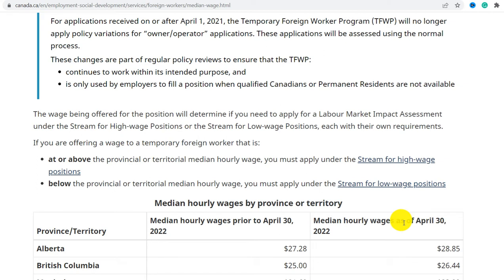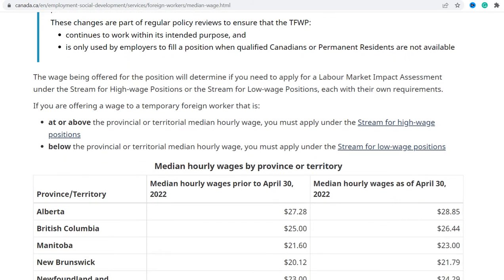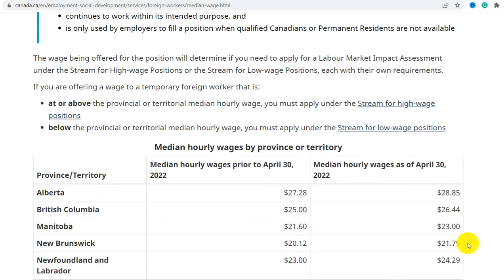If you are offering wages to temporary foreign workers at or above the provincial or territorial median hourly wage, you must apply under the stream for high wage positions. Below the provincial or territorial median hourly wage, you must apply under the stream for low wage positions.